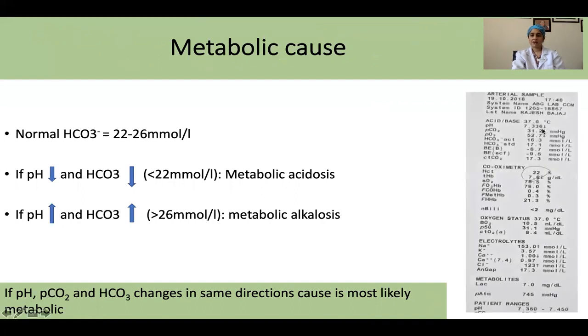For example, here the pH has moved down. The PaCO2 has also moved down, so they are not moving in the opposite direction. That means this acidemia is not because of respiratory cause. Now let us look at the bicarbonate. The bicarbonate values have gone down. So bicarbonate and pH, they are moving in the same direction. So this acidemia is primarily because of metabolic. In a similar way, if the pH and bicarbonate values move up, the alkalemia is primarily because of metabolic component.